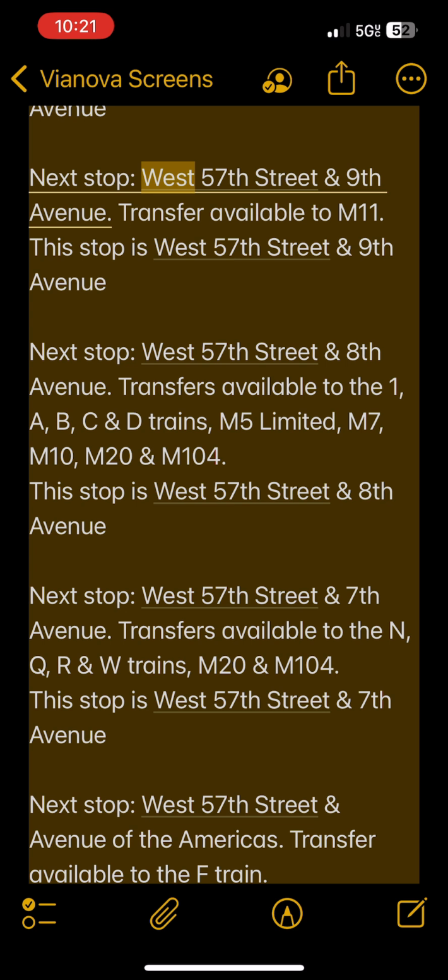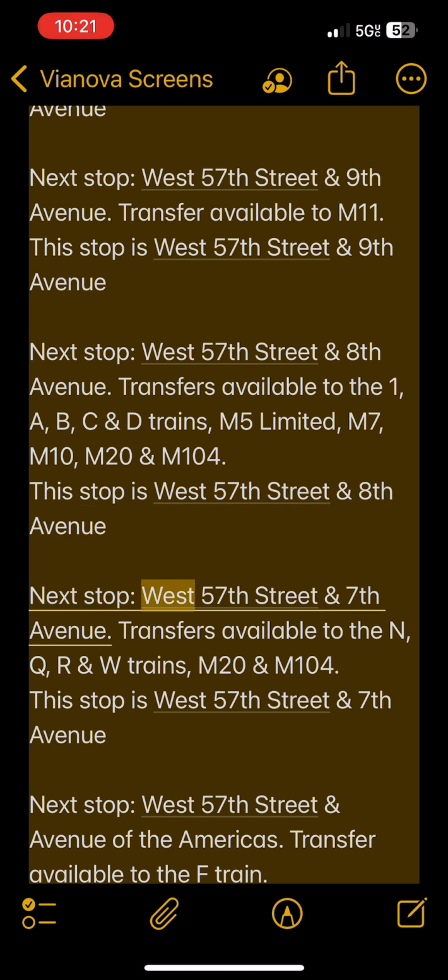Next stop, West 57th Street and 9th Avenue. Transfer available to M11. This stop is West 57th Street and 9th Avenue. Next stop, West 57th Street and 8th Avenue. Transfers available to the 1, A, B, C and D trains, M5 Limited, M7, M10, M20 and M104. This stop is West 57th Street and 8th Avenue.